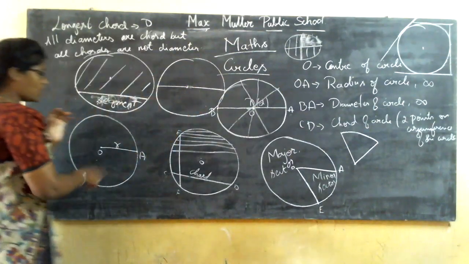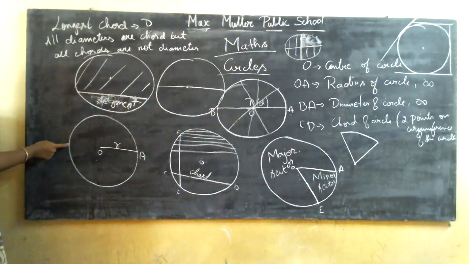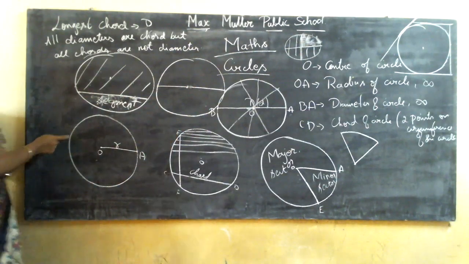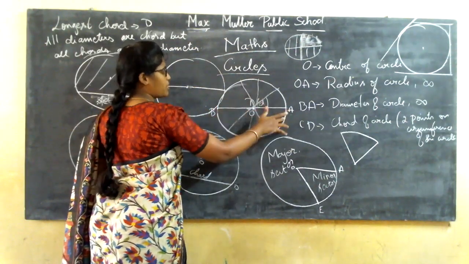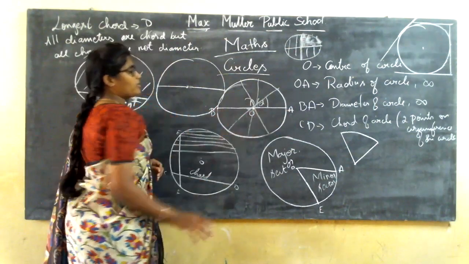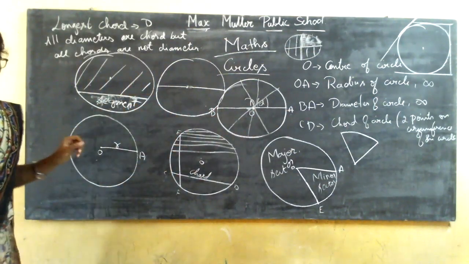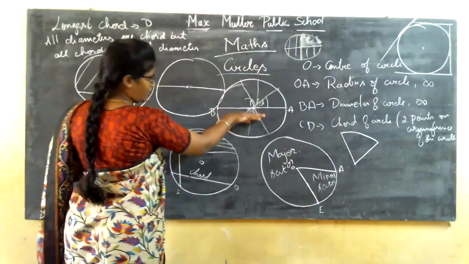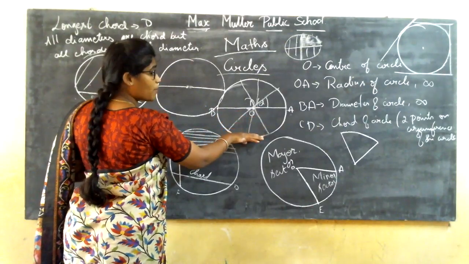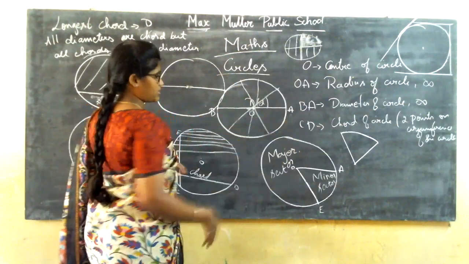For example, if you take the radius of the circle as 5, and you want to find the diameter, what are you going to do? You draw a line touching 2 points on the circumference of the circle and measure it with the scale. You will find the distance is 10 centimeters. If you move the scale downwards, the measurement decreases, and if you move the scale upwards also, the measurement decreases.